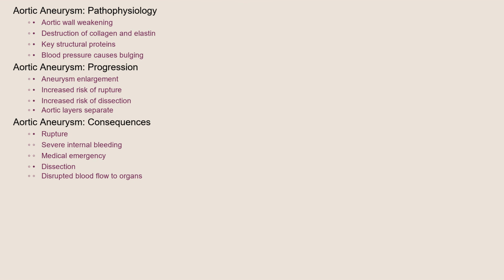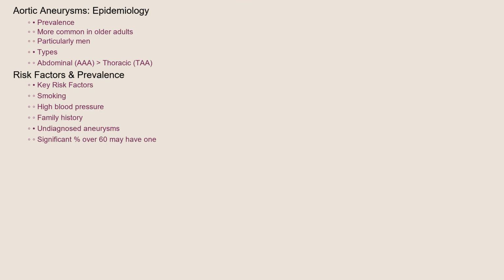Let's talk pathophysiology. An aortic aneurysm develops when the walls of the aorta weaken. This weakening can be due to the destruction of collagen and elastin, the key structural proteins in the aortic wall. As blood pressure pushes against this weakened area, the aorta begins to bulge outwards, forming an aneurysm. This bulging can progressively enlarge, increasing the risk of rupture or dissection, where the layers of the aorta separate. A rupture results in severe internal bleeding and is a medical emergency. Dissection can disrupt blood flow to vital organs.